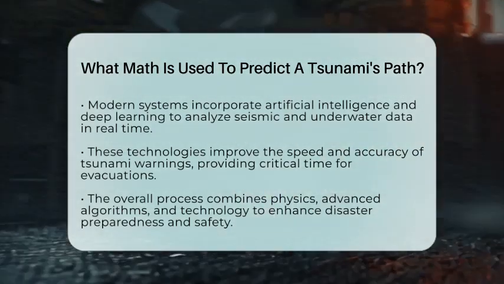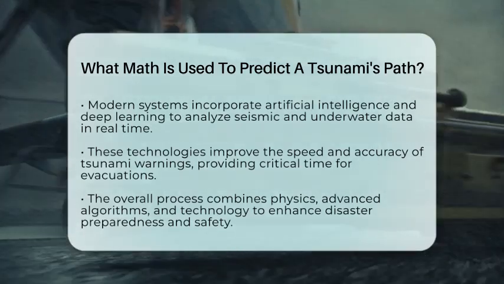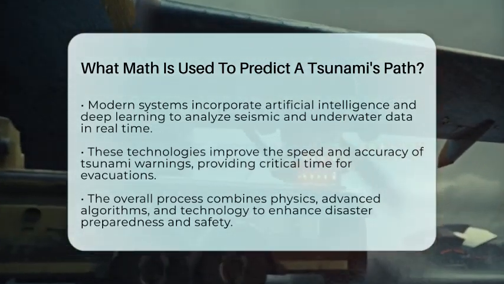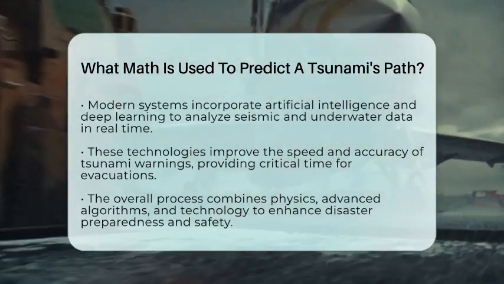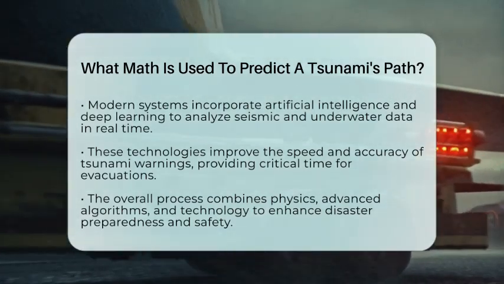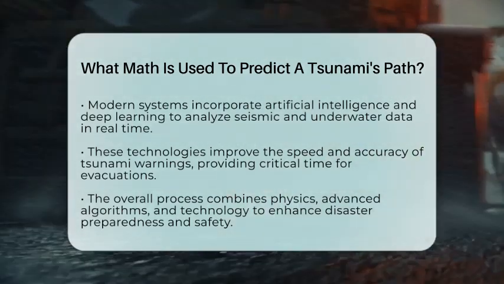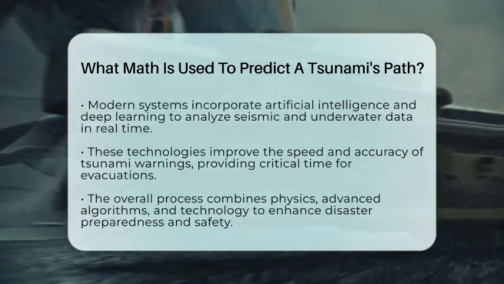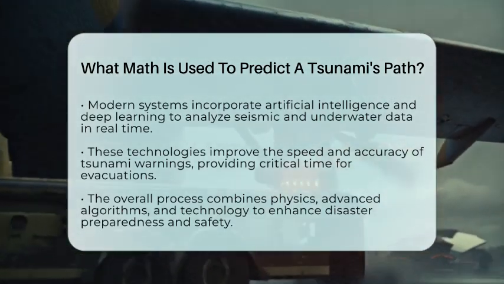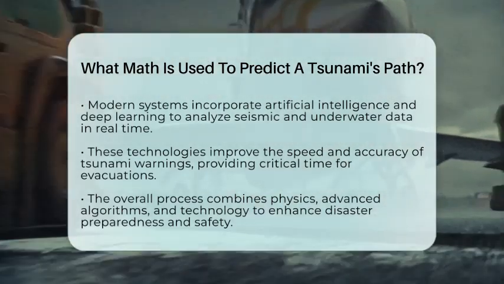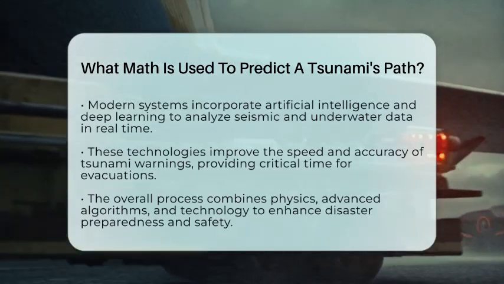This combination of math, computer power, and AI makes tsunami warning systems more reliable and faster, giving people precious time to evacuate and stay safe. So, the math behind these predictions is a mix of physics, clever algorithms, and smart technology working together to protect lives.